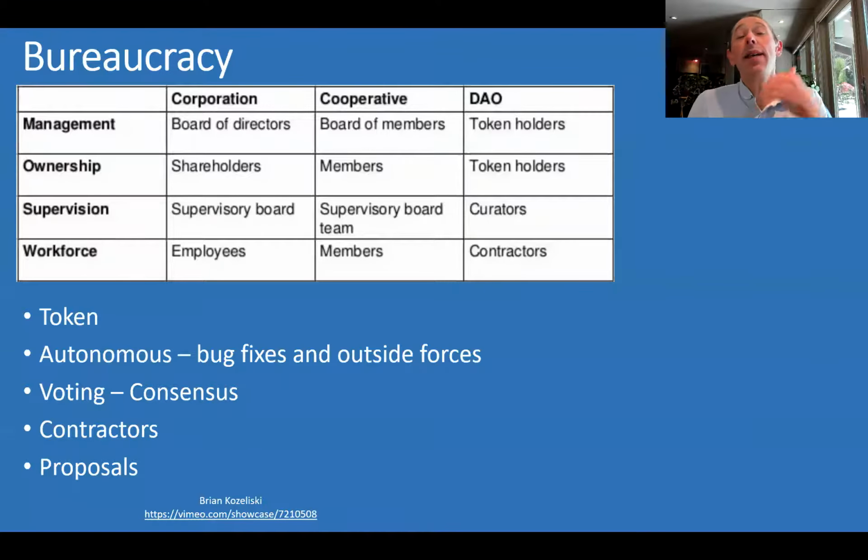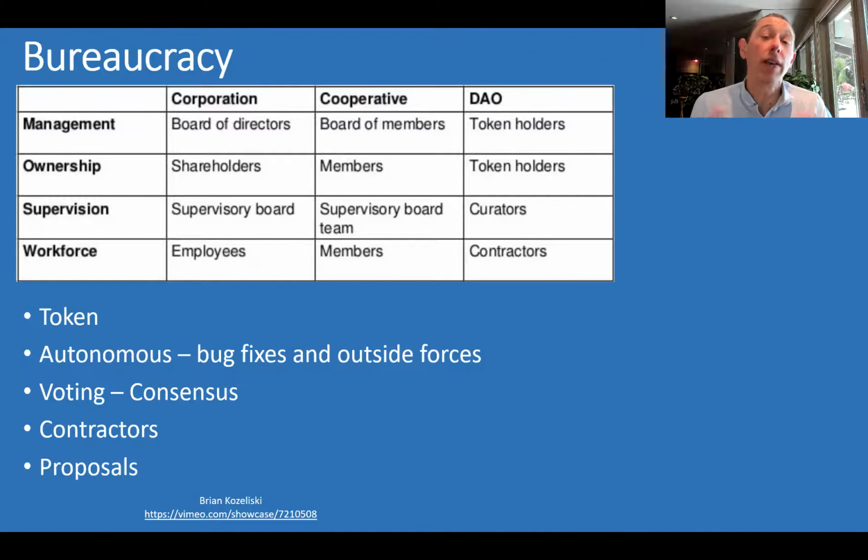Now, again, let's think about that bureaucracy and how that might work. You've got the board of directors, a C-suite, et cetera, in a corporation. But here what we're going to have is token holders. Those are going to be the people that are managing it and owning it. And people that want to work here do it through the blockchain. Now, this is autonomous, which means that it's harder for people from the outside to change it. But it also means even if there's a bug in the blockchain, it's harder to fix that, right?